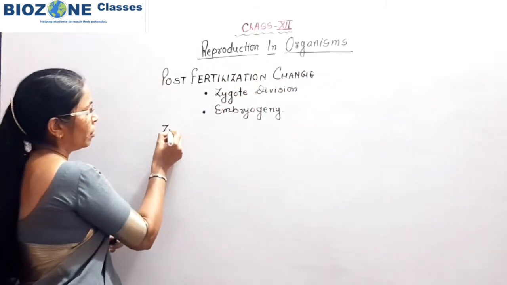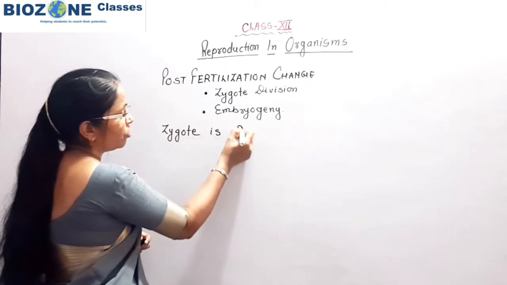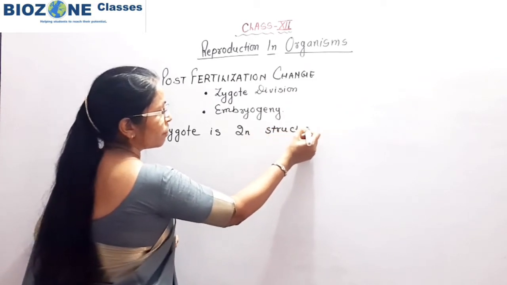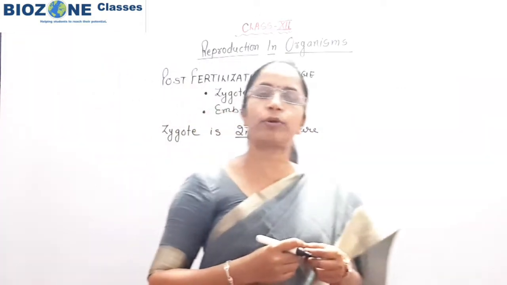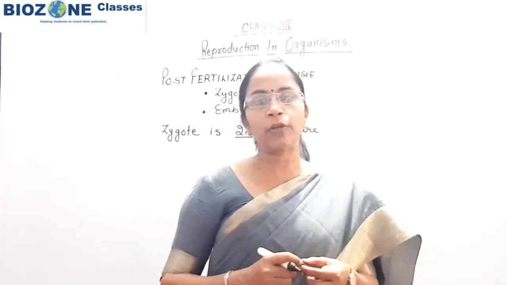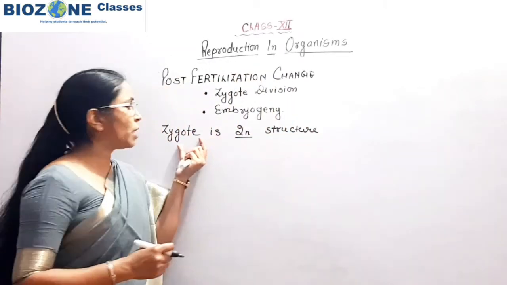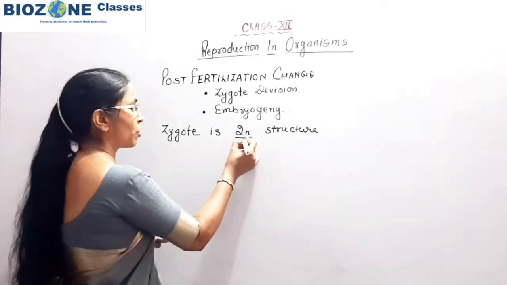Zygote, you remember when you study, is a diploid structure. One thing you remember: gametes are always haploid, zygote is always diploid, and the parent body may be haploid or diploid. This is the rule. So zygote is always a diploid structure.